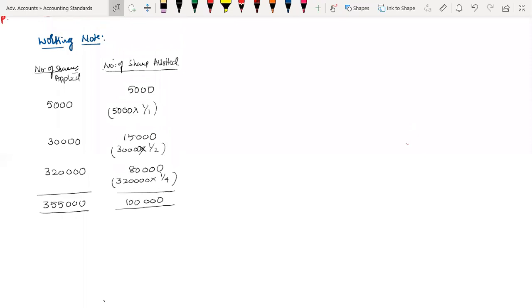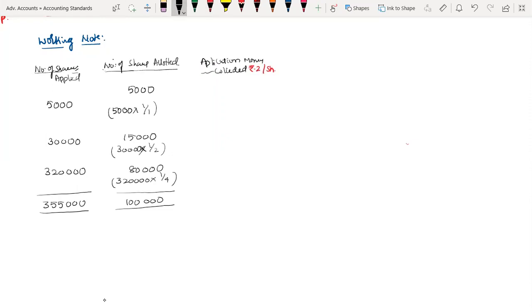Now let us go to the applied shares: how much application amount they have paid, and for allotted shares, how much application amount I am supposed to collect. First, application money collected at rupees 2 per share.